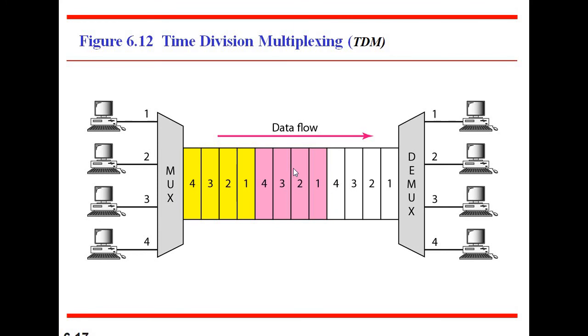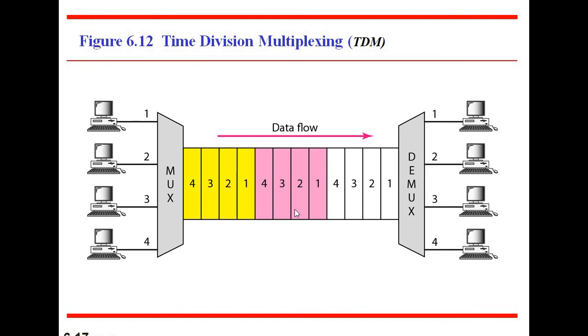What is that? These are the data, and the data are united together in 3 units. This is 1 unit 1 2 3 4, this is 1 unit 1 2 3 4, and this is 1 unit 1 2 3 4. And these units are called frames. That's why the total data flow of each connection is divided into units.